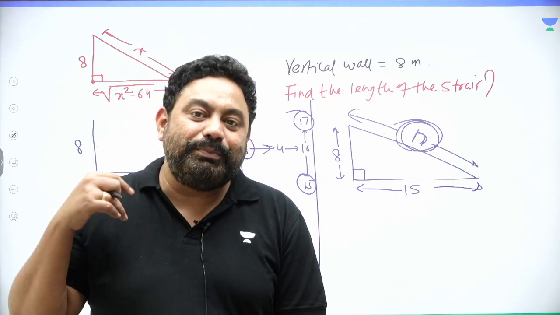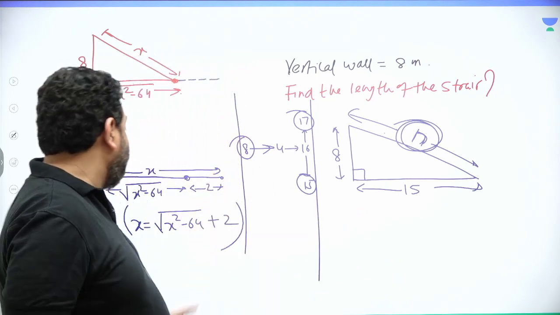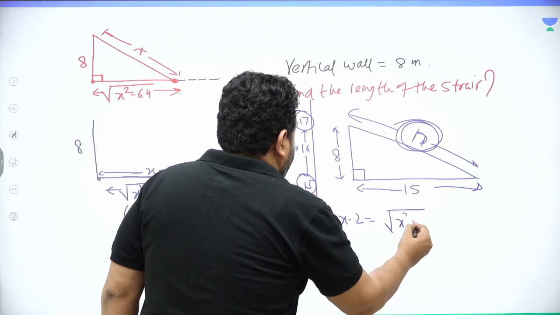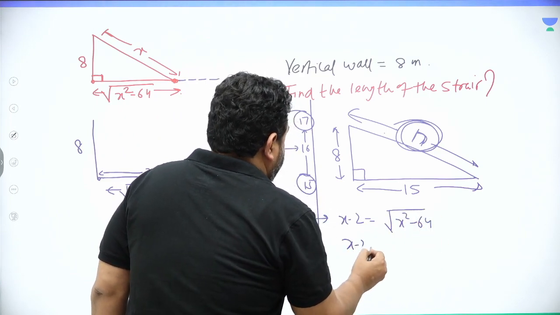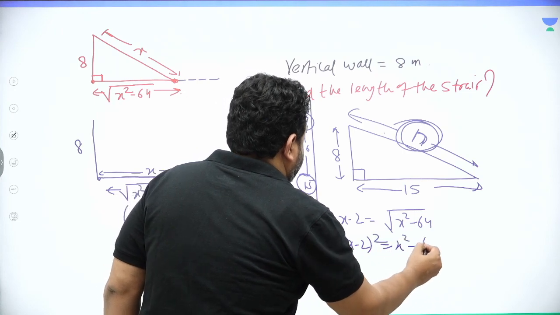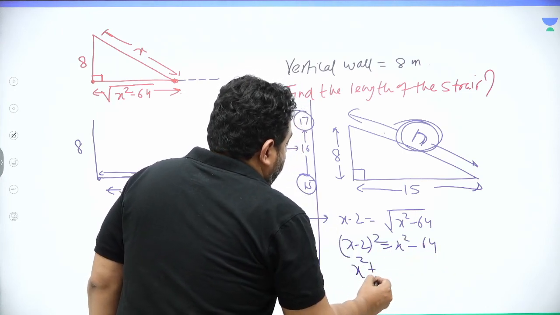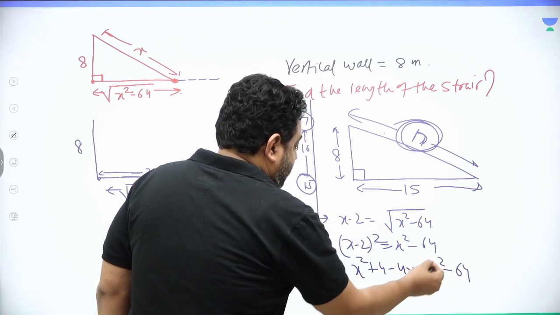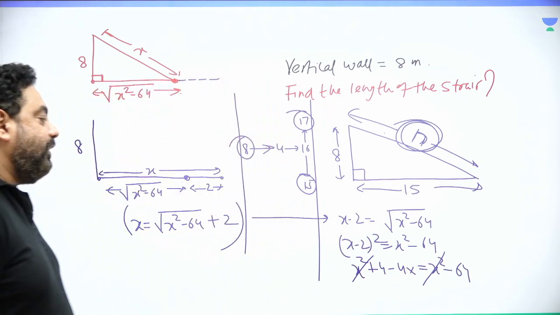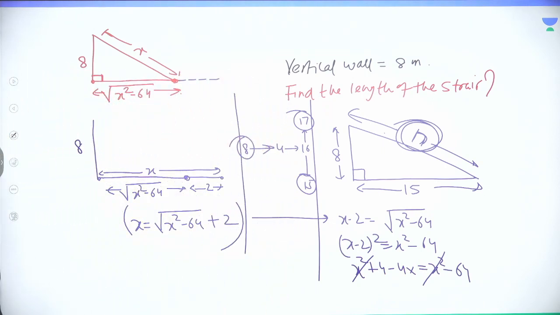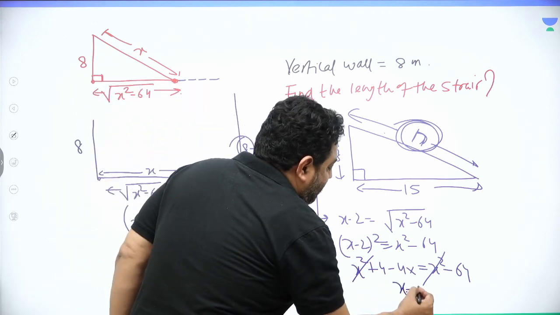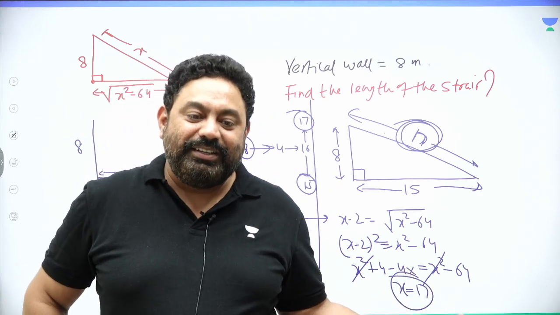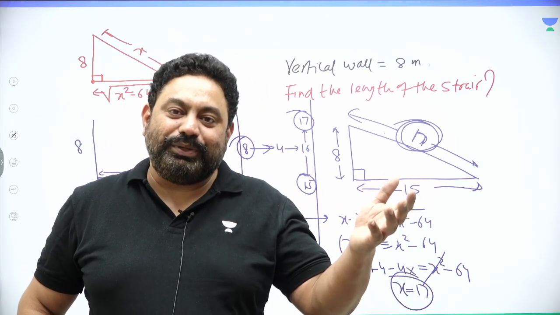You may apply algebra, and many of you would be solving like, sir, x minus 2 is equal to under root of x square minus 64. Squaring the whole, x minus 2 whole square is equal to x square minus 64, which means x square plus 4 minus 4x is equal to x square minus 64. So you have to do a lot of work, right? And then you would get your answer, and this is going to give you x is equal to 17 again. So either you pick x from the options and put it over here, or fix up a Pythagorean triplet, right?